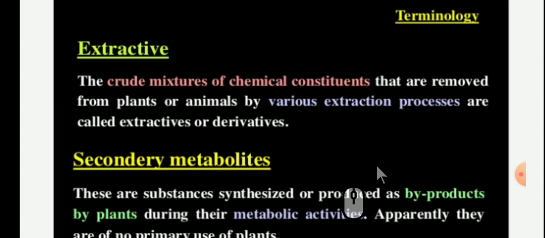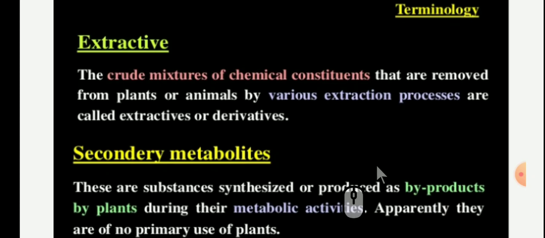Whenever you boil water with tea, it extracts material which we drink. And what does it contain? It contains caffeine that stimulates our CNS, the central nervous system stimulant. So like that, different extractive processes are there. The well known process Soxhlet extraction, then percolation, and so many other methods are there.